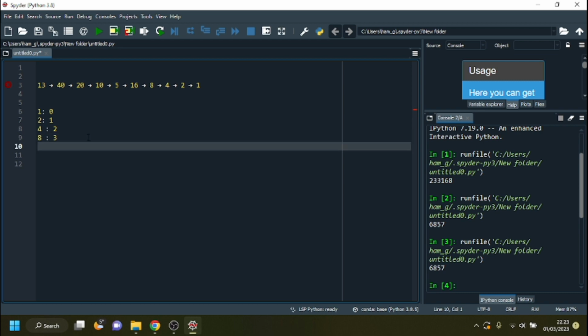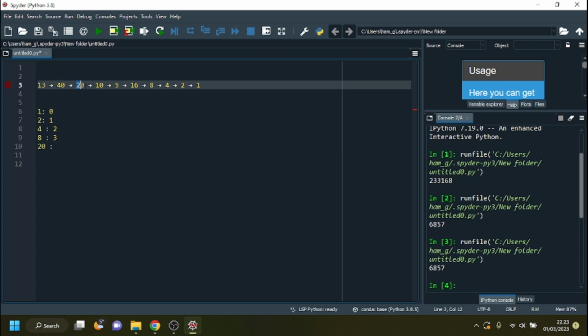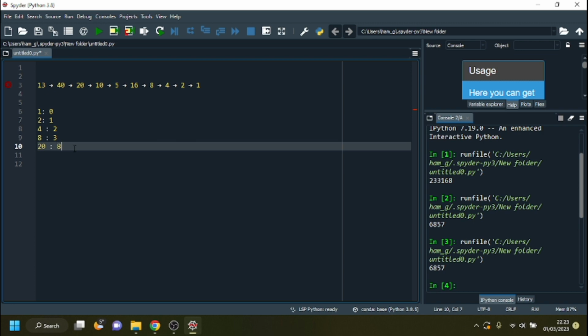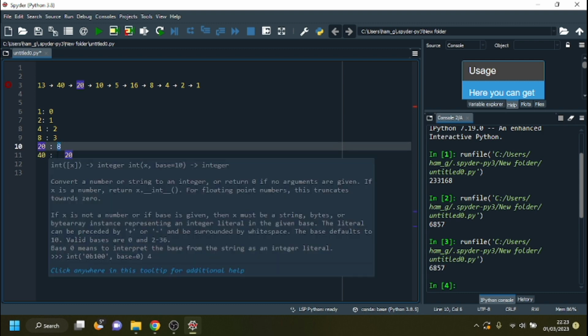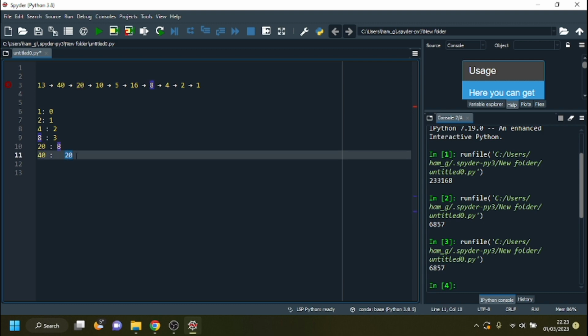When we come to 20, we're going to generate a chain of 1, 2, 3, 4, 5, 8. I've already counted that. And when we come to 40, we're going to divide by 2 to get 20. Then we're going to look in our dictionary and find that 20 has a chain of 8. So the chain of 40 is this one term here plus the 8, which is 9. I've got this completely wrong, haven't I?